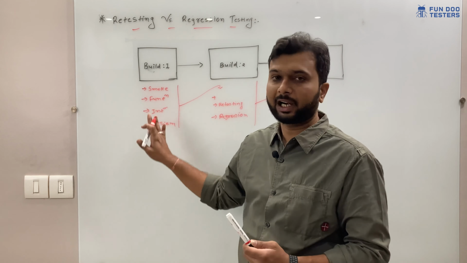So in regression testing, we are going to make sure that whatever was working earlier is still working. Let's say in build 1 we are working on a login functionality. In build 2, we will get the same login functionality, ditto the same.